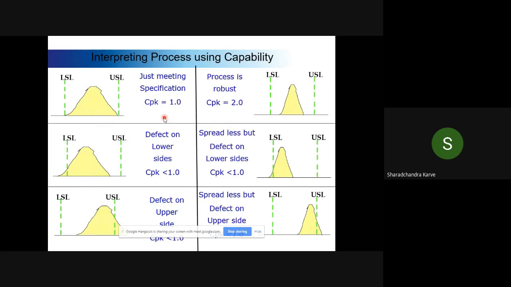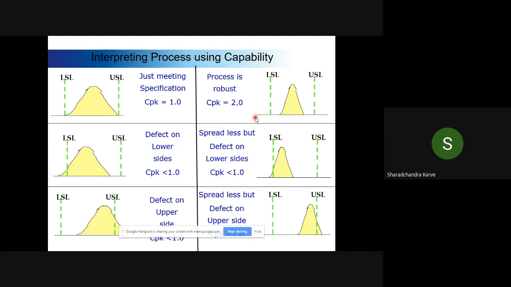If you look at the CPK concept, if it is 1, the process looks okay. If it is less than 1, it may be off-centered, slightly on the lower side or slightly on the upper side. A good process should have a distribution like this, where USL and LSL are far off from my average, the standard deviation is so low, and everything is accommodated in between, and I have margins on both sides. That is what a capable process is, which is stressed in Six Sigma. The approach here is accommodating 6 standard deviations on this side and also 6 standard deviations on this side.